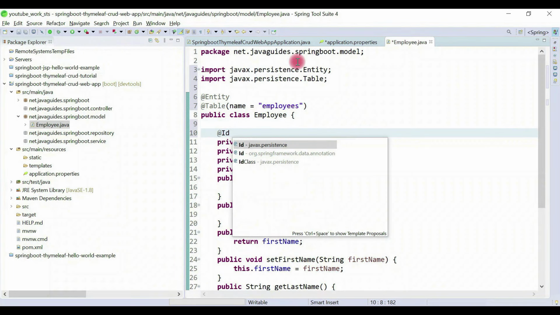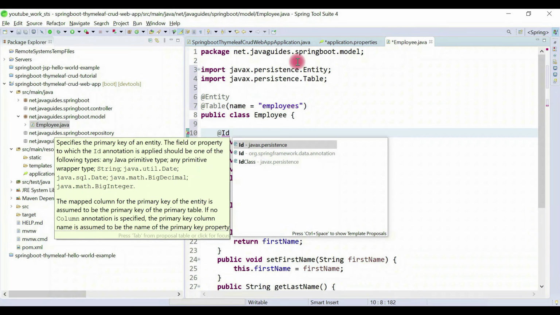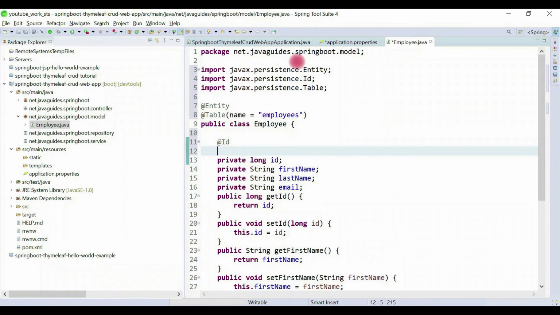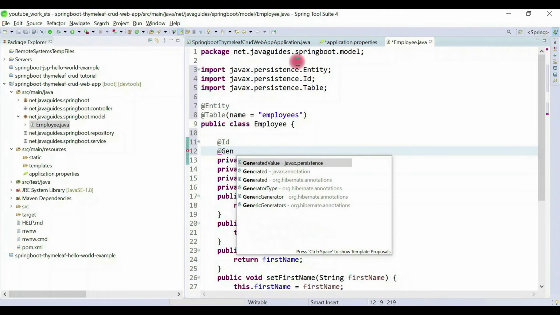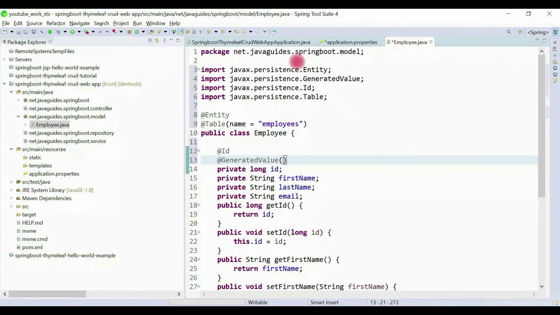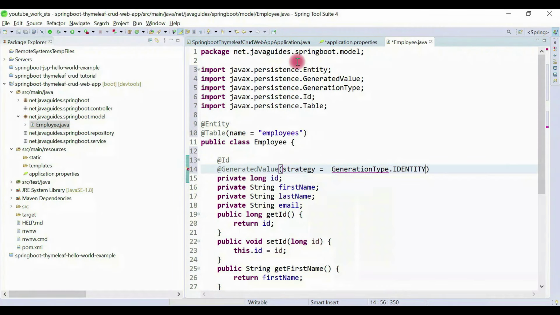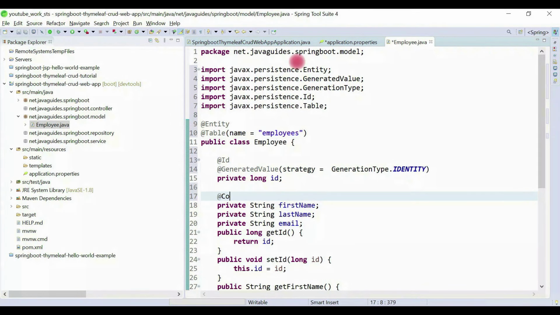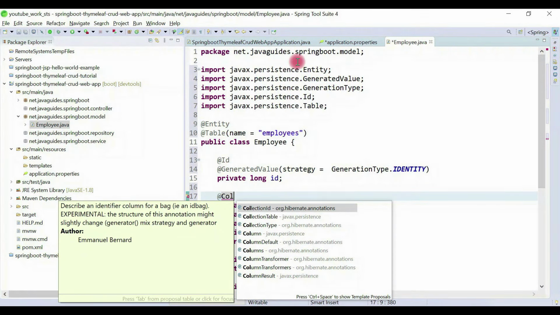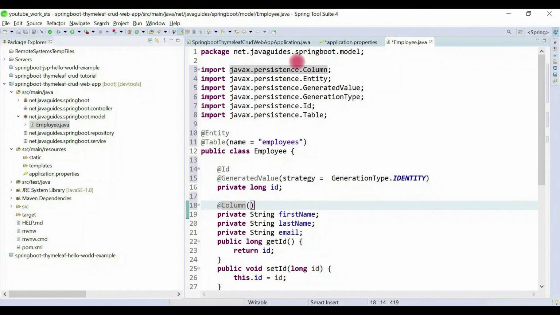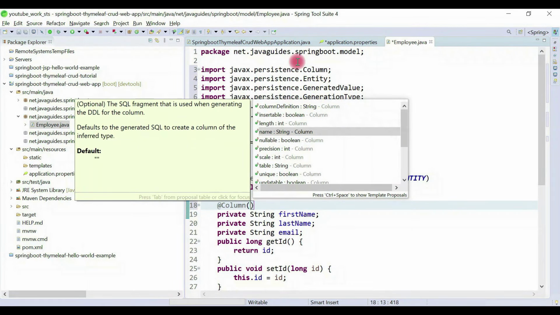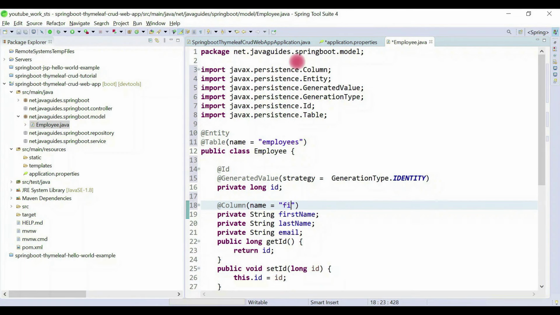Let's use the @Id annotation to provide the primary key of our entity. Let's use the @GeneratedValue annotation to provide the primary key generation strategy. Strategy equals GenerationType.IDENTITY. And here we can use the @Column annotation to map a column name to this field. Here we can use name equals first_name.